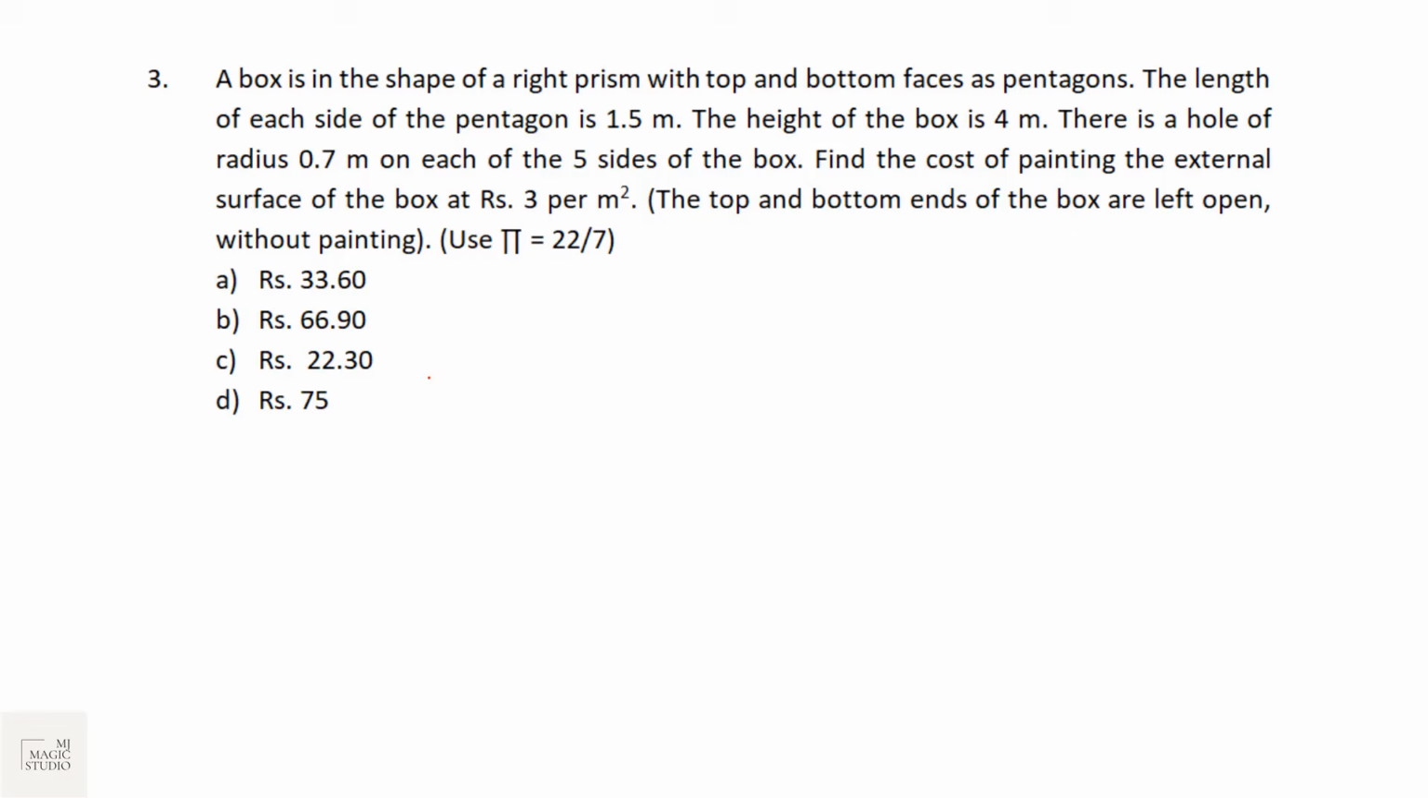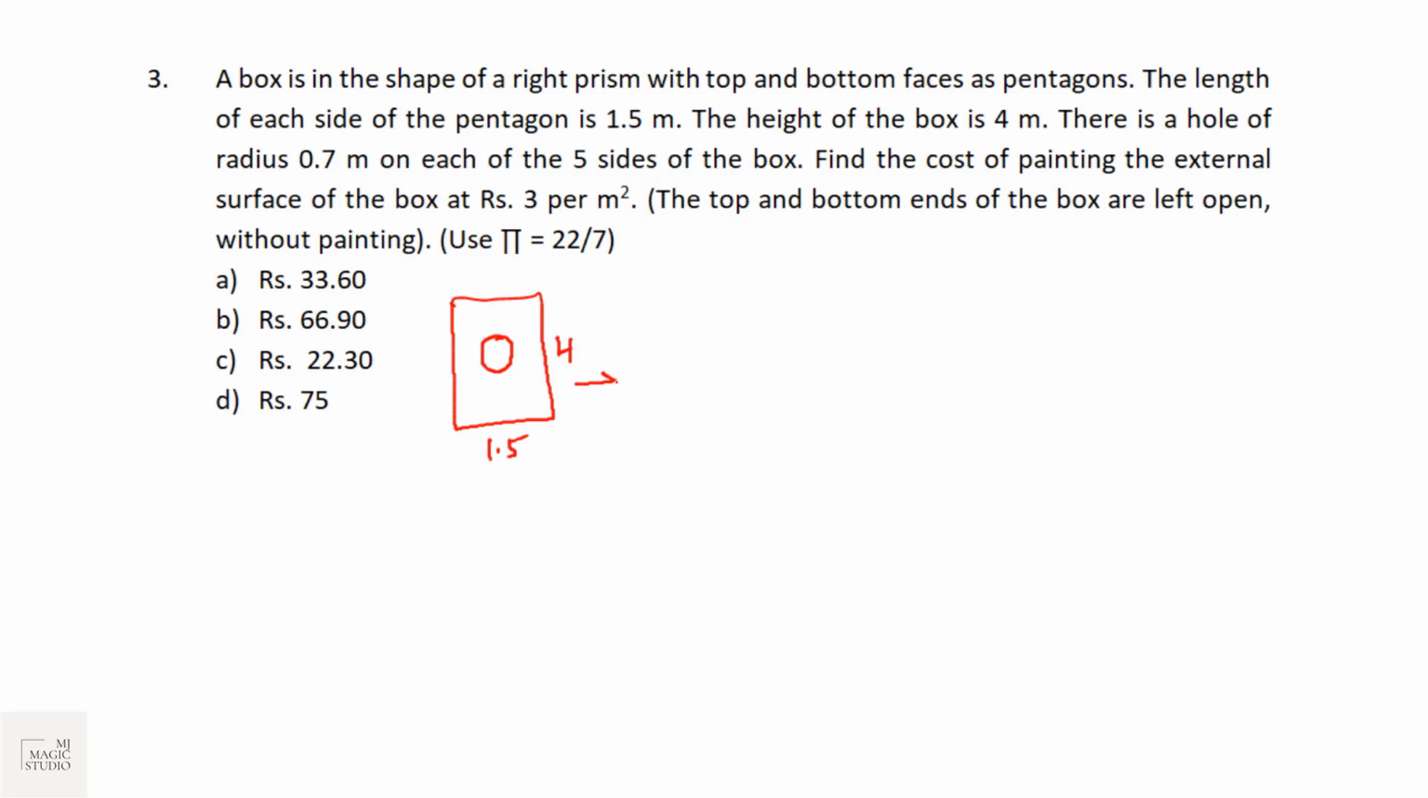There is a hole of, if we look at each side, this is 1.5 and this is 4 height, hole of 0.7 meter radius on each of the 5 sides of the box. Find the cost of painting the external surface, that we need the surface area, at rupees 3 per meter square. The top and bottom ends of the box are left open.